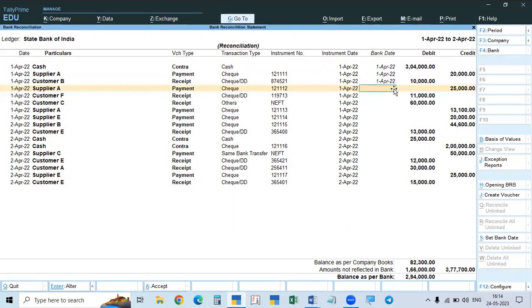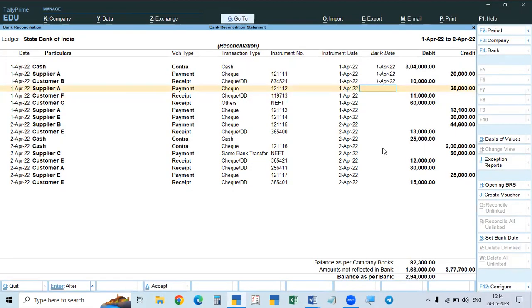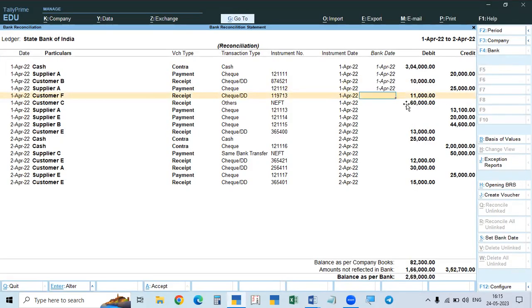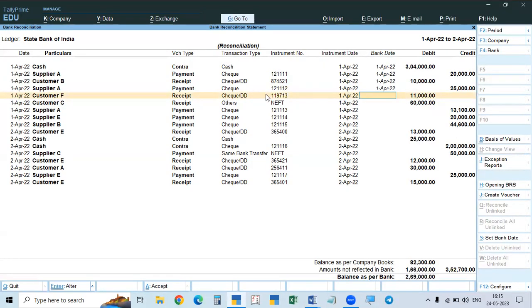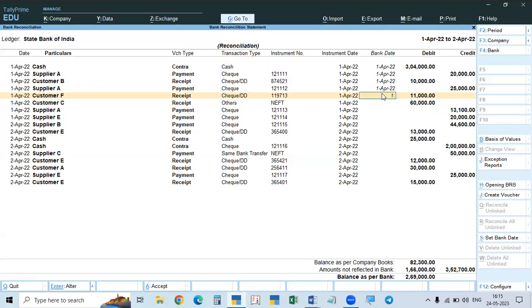Then the next one is credit, meaning check issued. We issued check 112. Credit means debit here, debit 25,000. It is shown, so it is reflected, also 1/4. Then come to this side. So 10,000 is completed, and now come to this side. 11,000 rupees is a receipt. You see the 11,000 receipt, check number 119713, 119730 received. So it is also reflected 1/4.